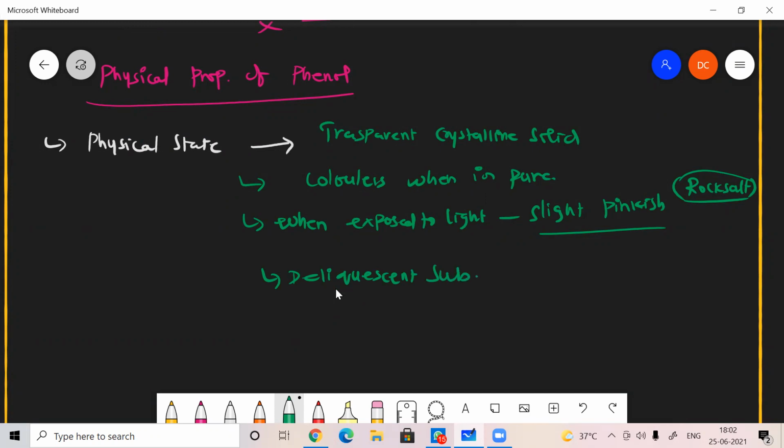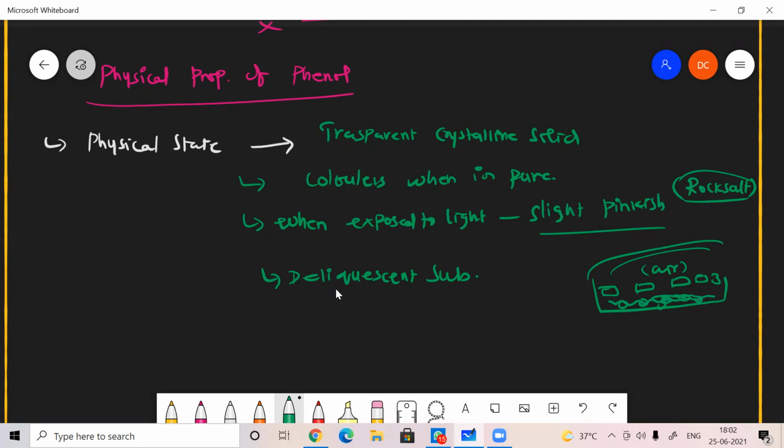Deliquescent substance. Consider these are phenol pellets. If the phenol pellets are exposed to air, the atmosphere, they absorb water vapor from the air and start to become a liquid.